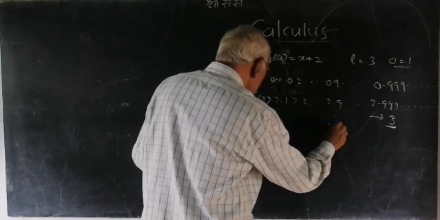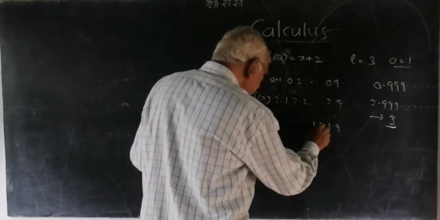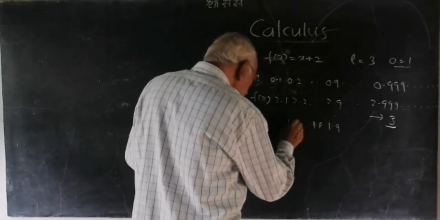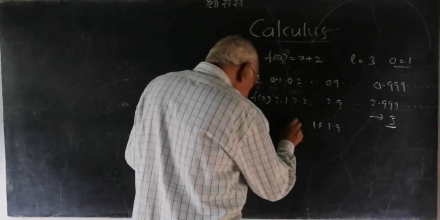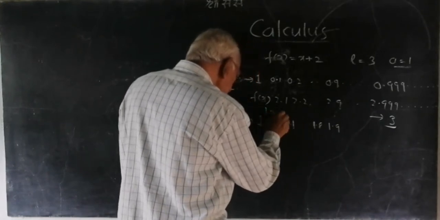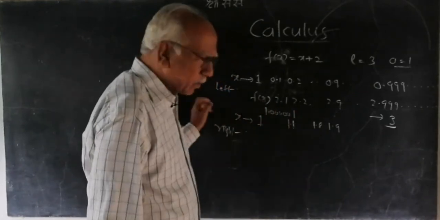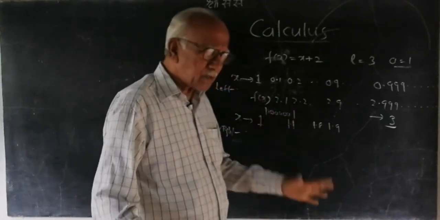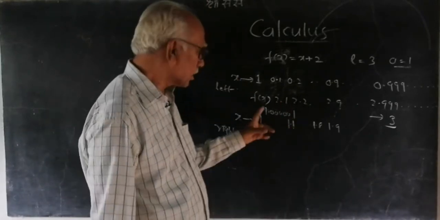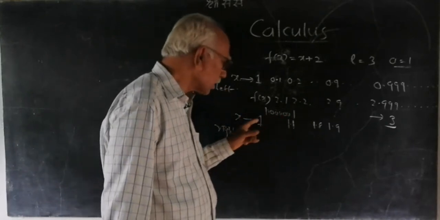See, the next value may be 1.9, then 1.8 and so on, then 1.1, and then 1.0000001. How many zeros are here? We cannot predict so many zeros, but finally we will be having 1. So, what does it imply? It is not equal to 1, but it is very close to 1.